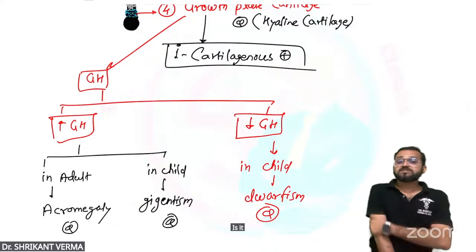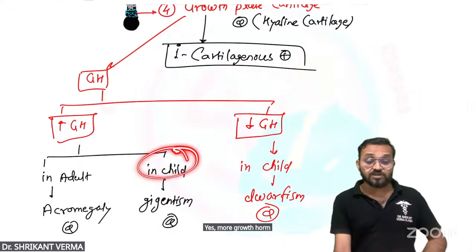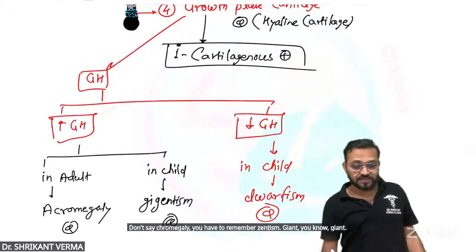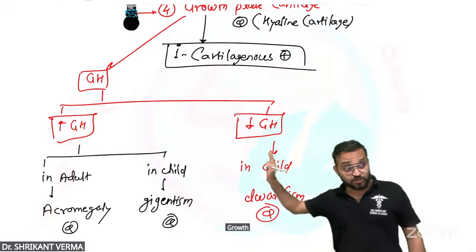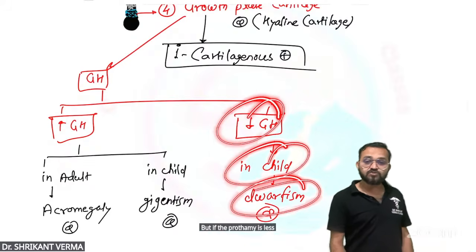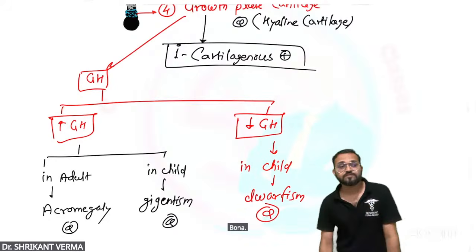In children, it results in gigantism. More growth hormone in children: don't say acromegaly, you have to remember gigantism. Giant, giant. A for acromegaly, A for adult. Growth hormone excess is important for physiology and medicine. But if the growth hormone is less in children, then it is dwarfism. Dwarf, little height.